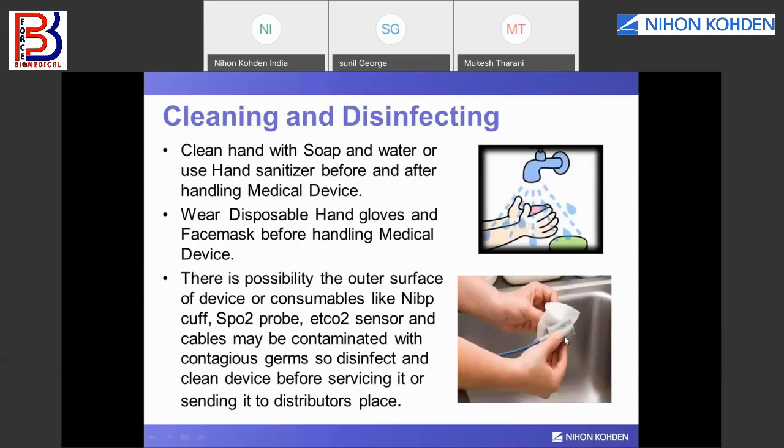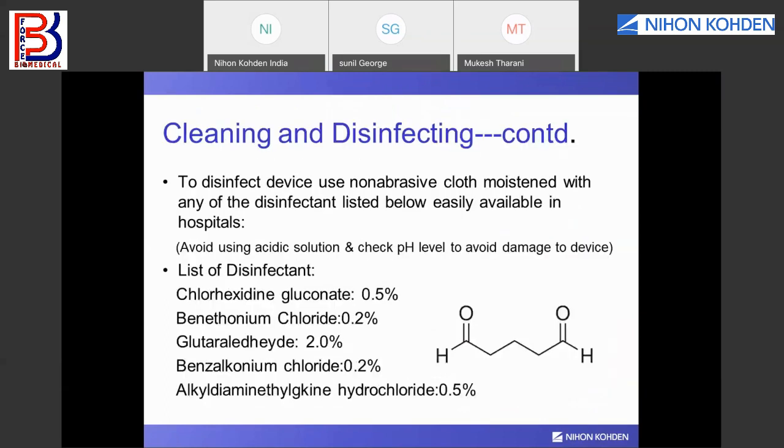I say this because if you throw disinfectant over a medical device, it is possible that microgranules of that solution can go inside the device and react with various parts like the PCB and LCD screen, which can damage them. To disinfect a device, use a non-abrasive cloth moistened with any of the disinfectants listed below, easily available in hospitals. Avoid using acidic solutions. Check the pH level to avoid damage to any device.